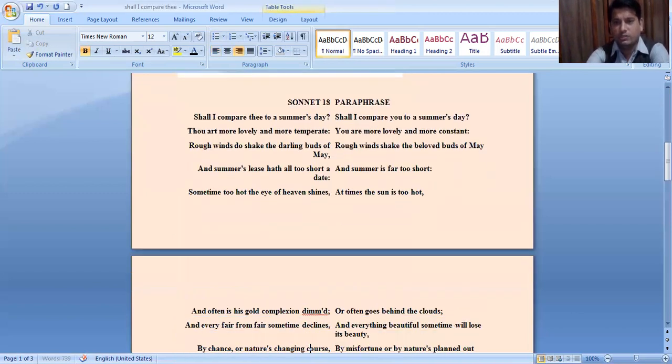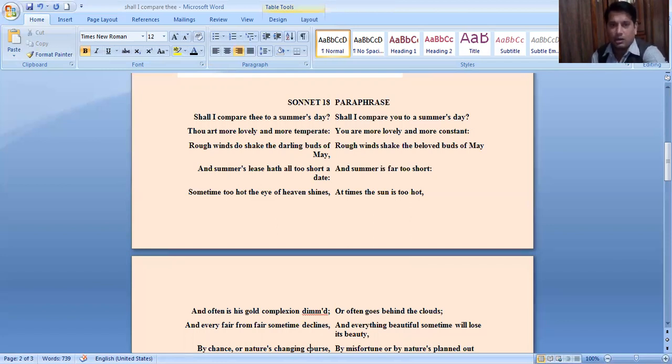Let's go through it. Here is sonnet 18 and its paraphrase. The first line of the sonnet, "Shall I compare thee to a summer day?" means: shall I compare you to a summer day? Thee means you here. "Thou art more lovely and more temperate." Thou art means you are. You are more lovely and more constant. Here, temperate means mild, constant.